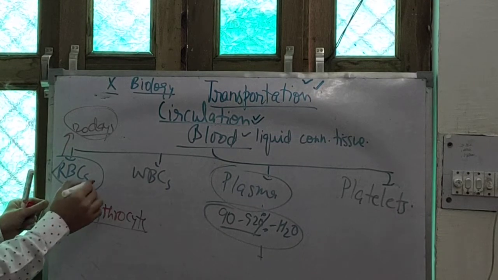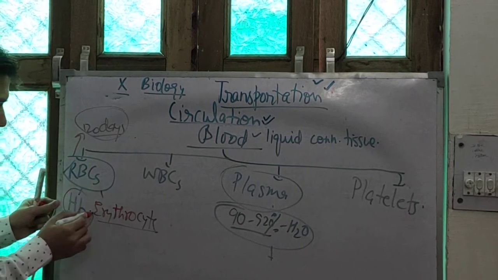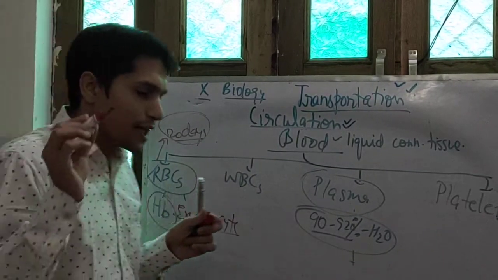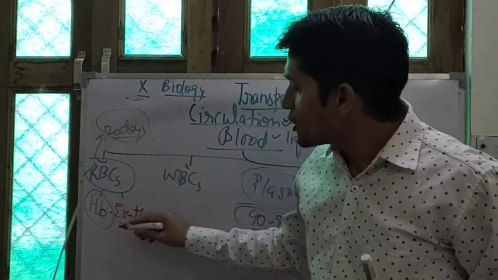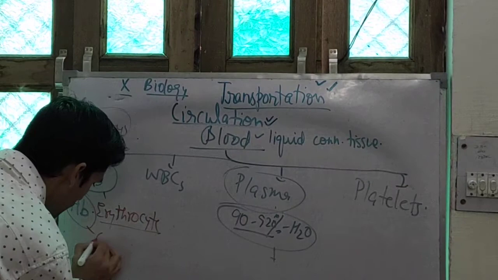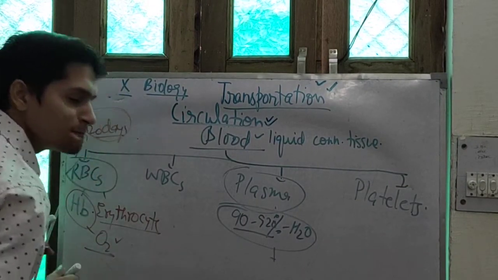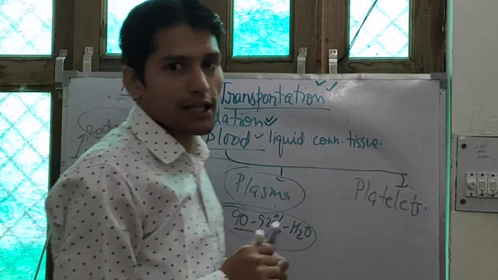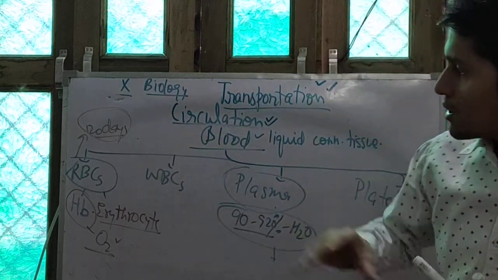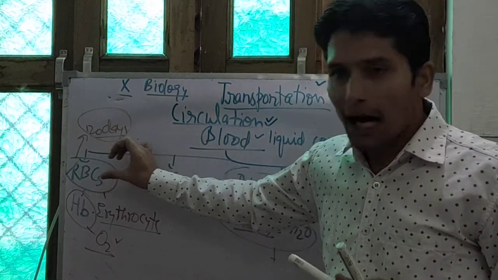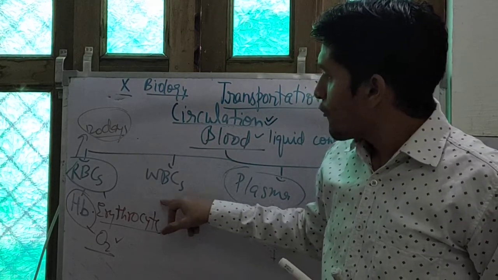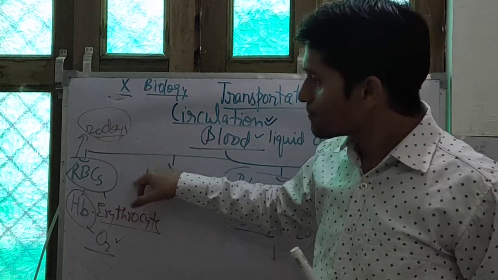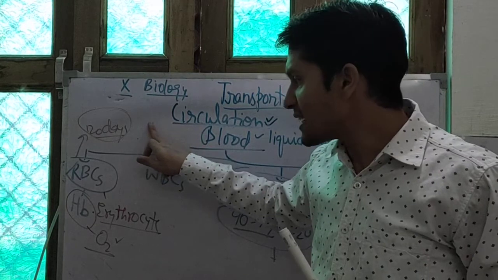Now, what is the importance of RBCs? In the RBCs, hemoglobin is present. Hemoglobin is the iron containing red colored pigment which carries oxygen and helps in the transportation of oxygen in the body. So, RBCs: common name erythrocyte, formed in the bone marrow, lifespan 120 days.